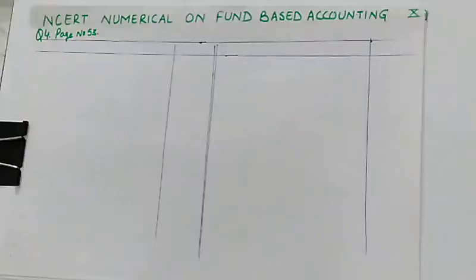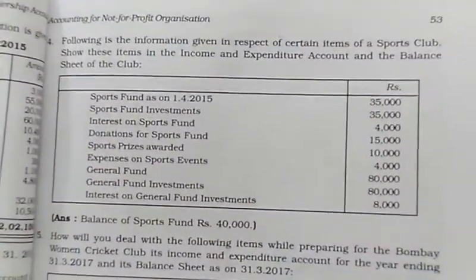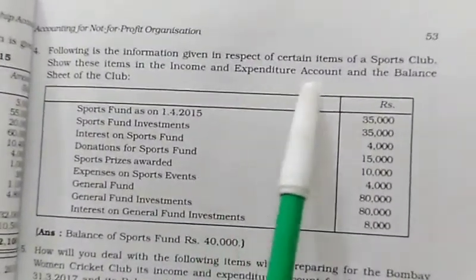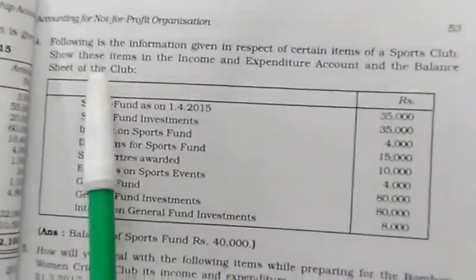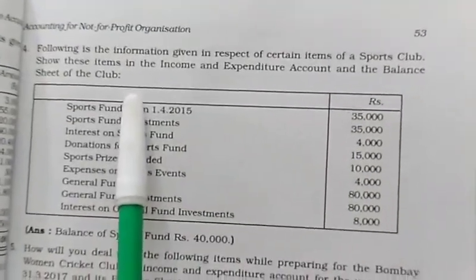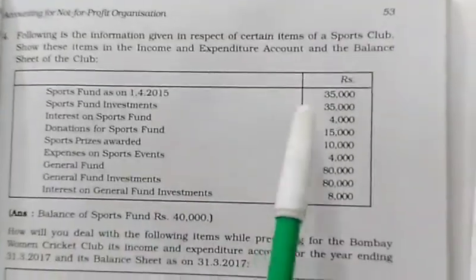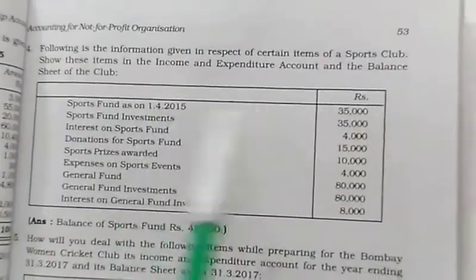My dear students, today we'll be doing a numerical which is based on fund-based accounting. So I have chosen this question number 4 for you from NCERT's book. So let us read question number 4 first. Following is the information given in respect of certain items of sports club. Show this item in the income and expenditure account and balance sheet of the club. So you need to show these items in the balance sheet or in income and expenditure account.